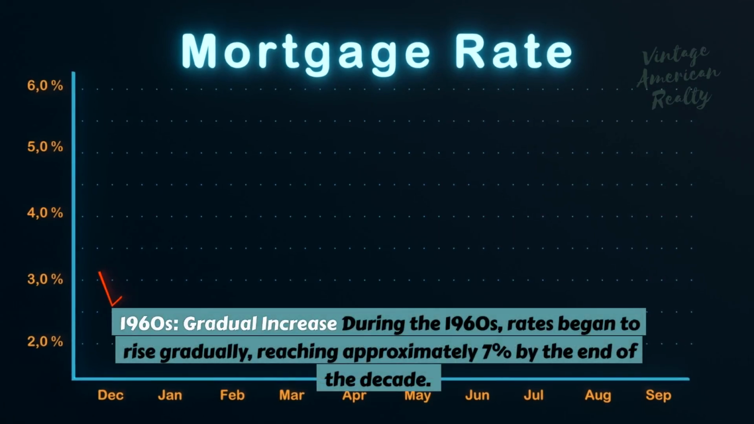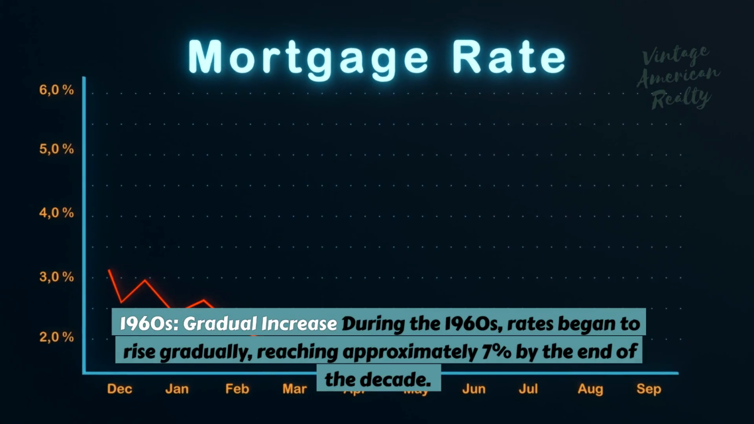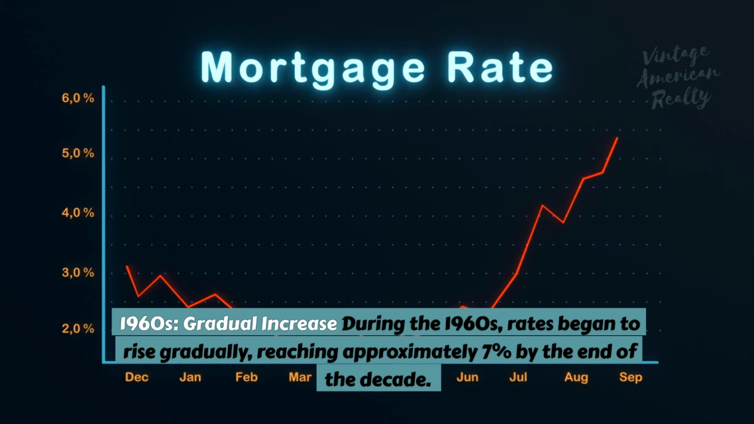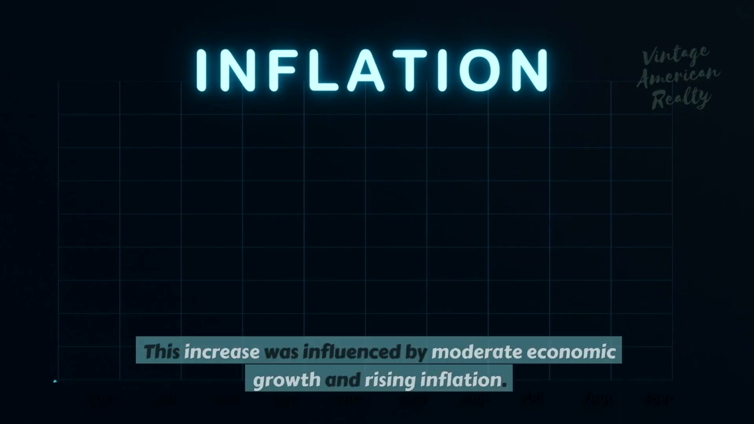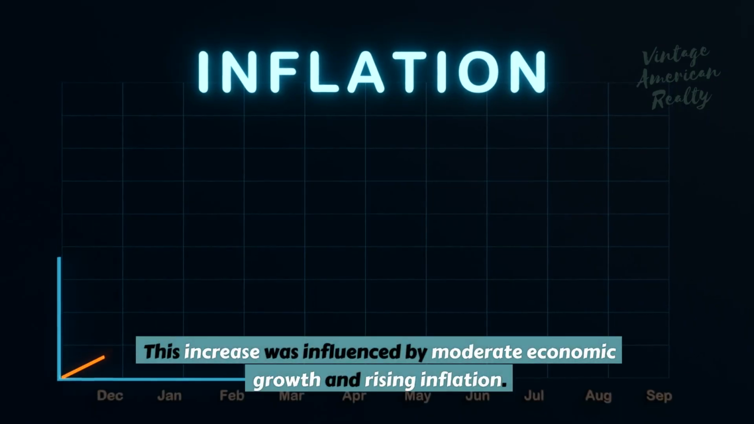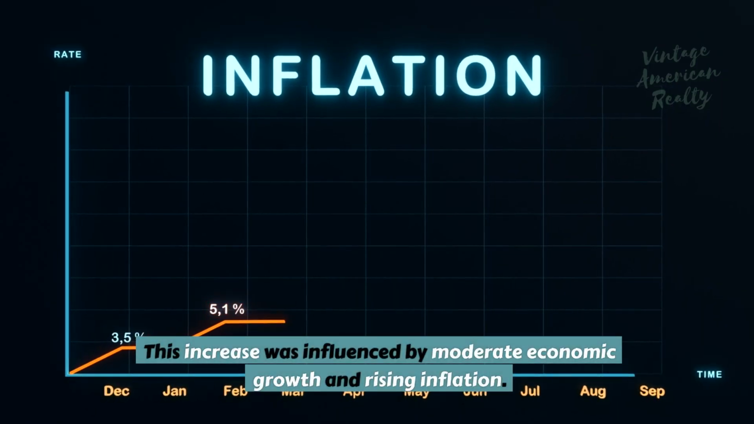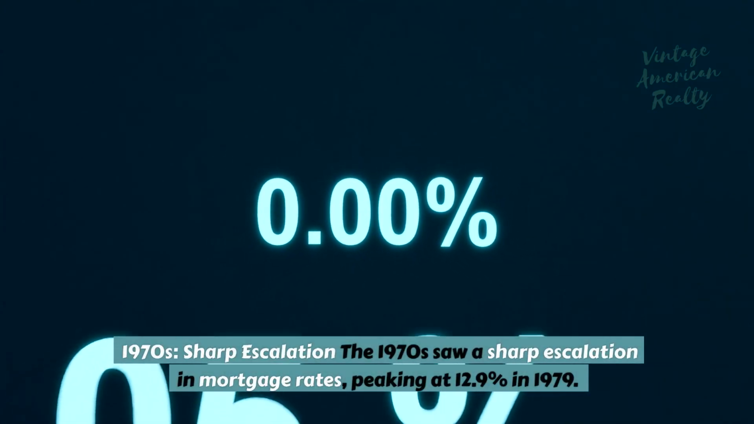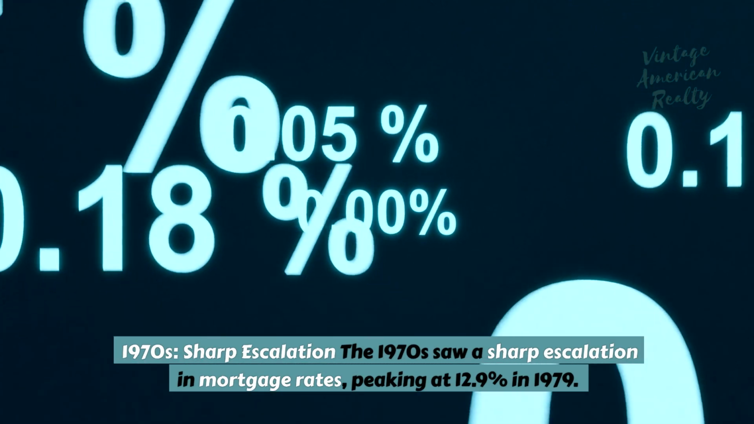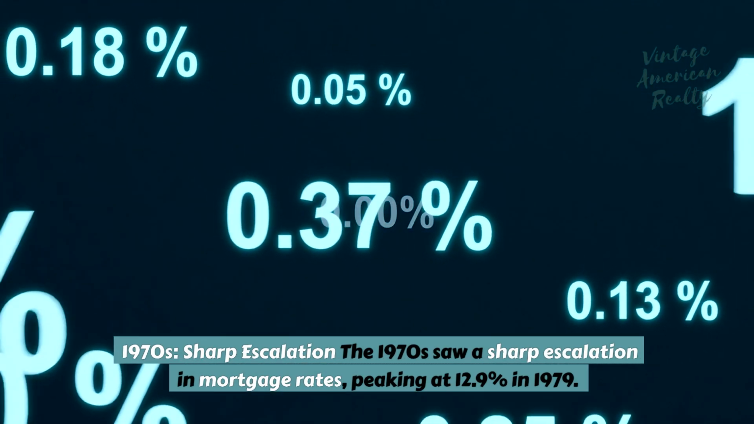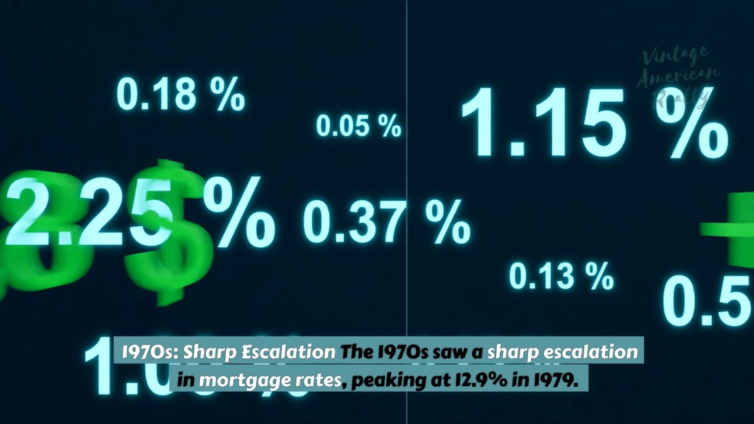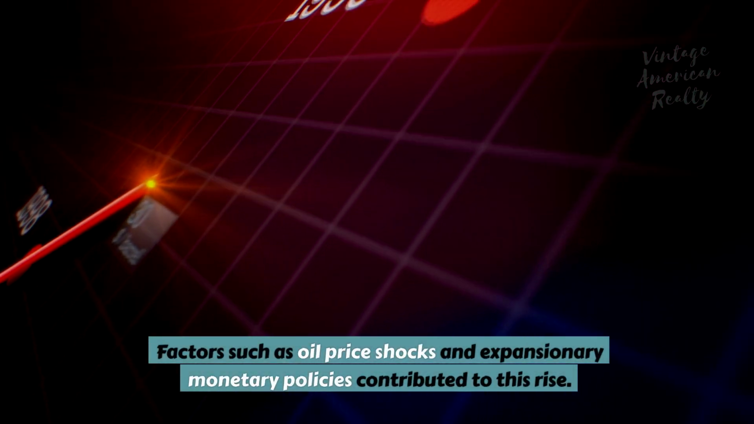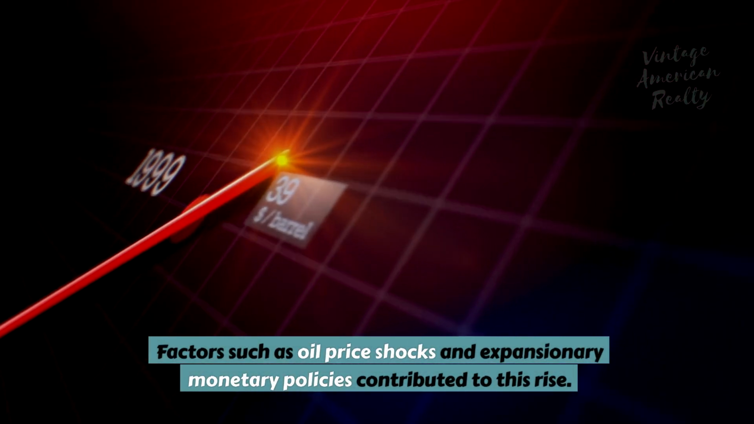1960s, gradual increase. During the 1960s, rates began to rise gradually, reaching approximately 7% by the end of the decade. This increase was influenced by moderate economic growth and rising inflation. 1970s, sharp escalation. The 1970s saw a sharp escalation in mortgage rates, peaking at 12.9% in 1979. Factors such as oil price shocks and expansionary monetary policies contributed to this rise.